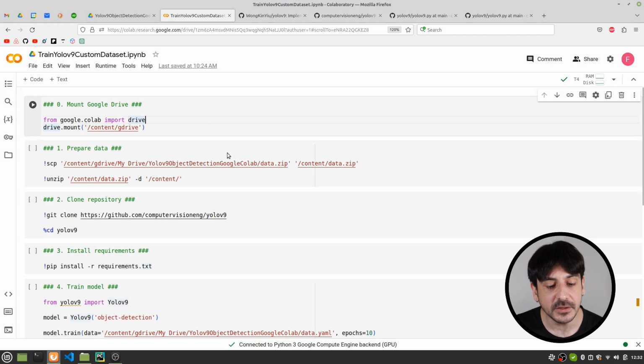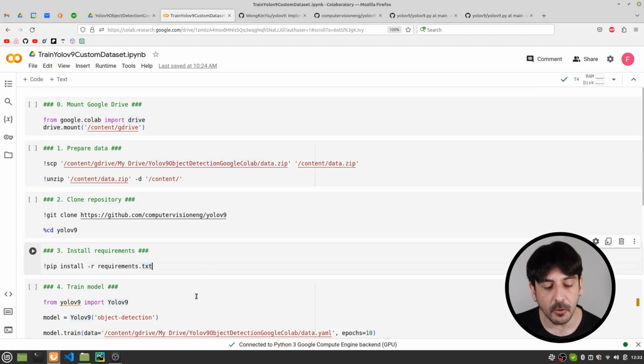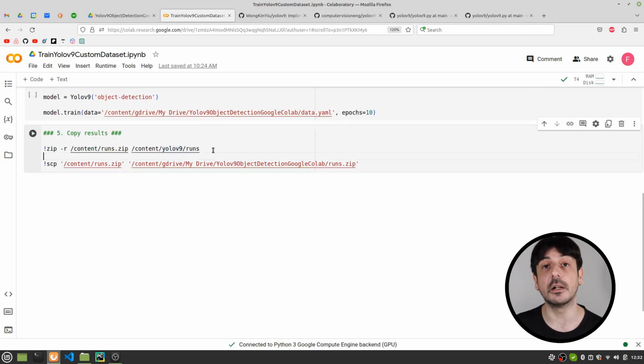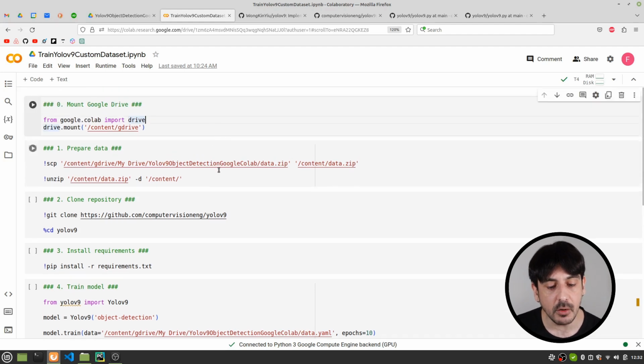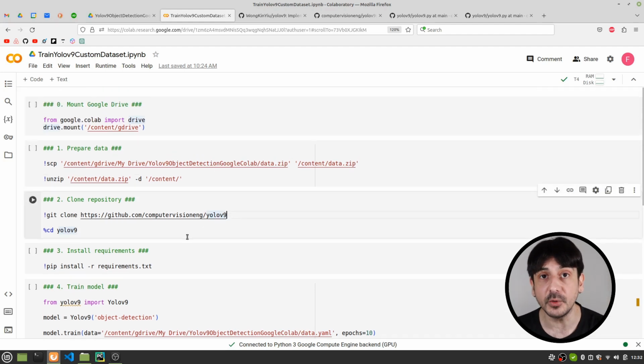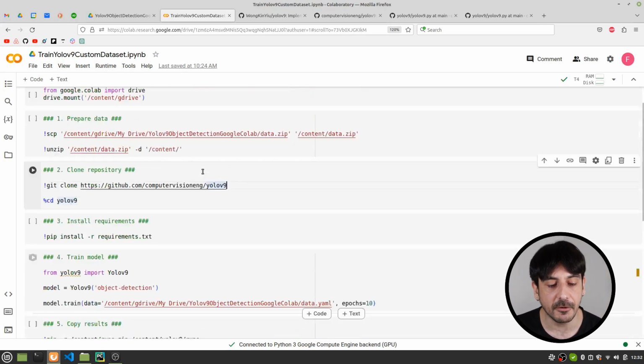So let me show you this notebook we have over here. You can see we have 1, 2, 3, 4, 5, 6 cells. So in only 6 steps we will be able to train this object detector. You can see that this looks like a very straightforward process, and trust me, this is going to be very easy, very simple, and we will have completed this process in only a few minutes.